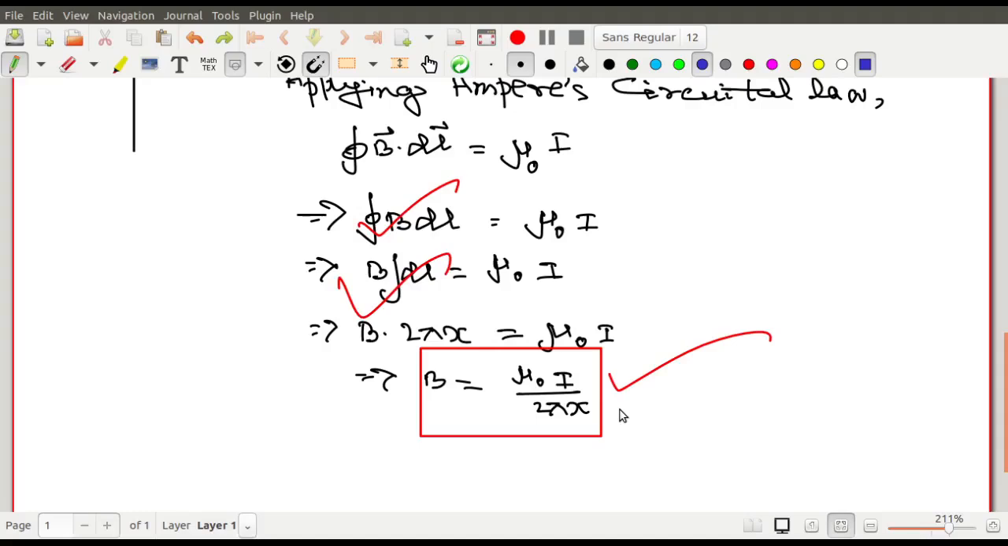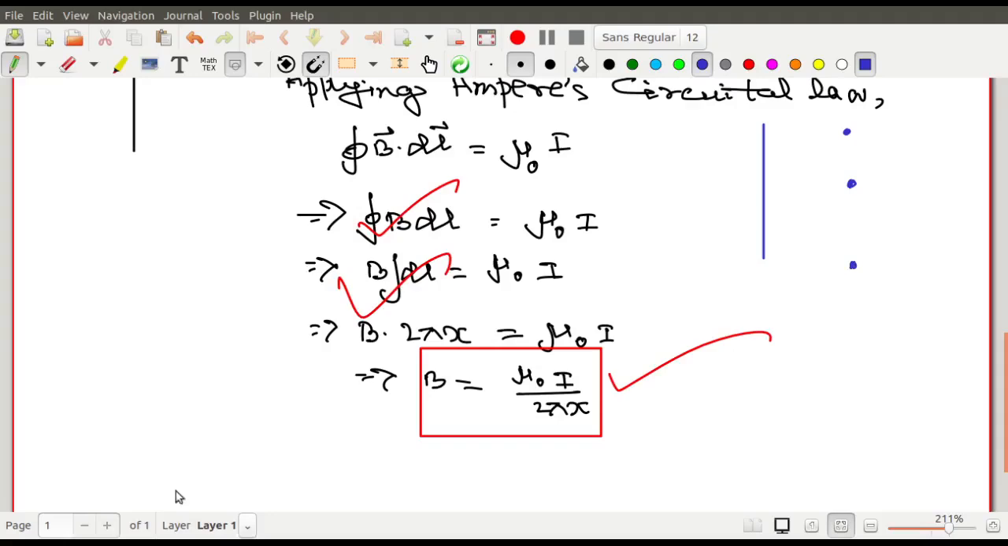Because for a finite length wire, the point P will not be identical with respect to the wire. Any position of point P will not be identical with respect to the wire. If you keep the point P over here, you can understand that you are keeping the point P at the midpoint of the wire. If you keep the point P over here, that means you are towards the upward direction of the wire and you are towards the downward direction.